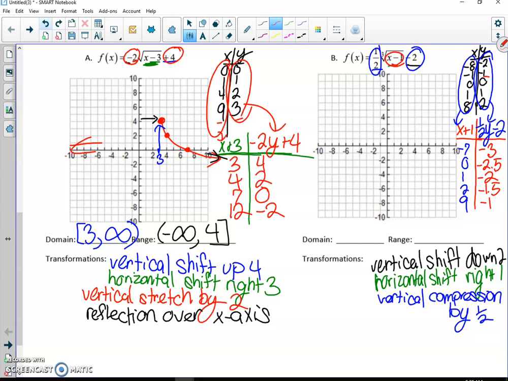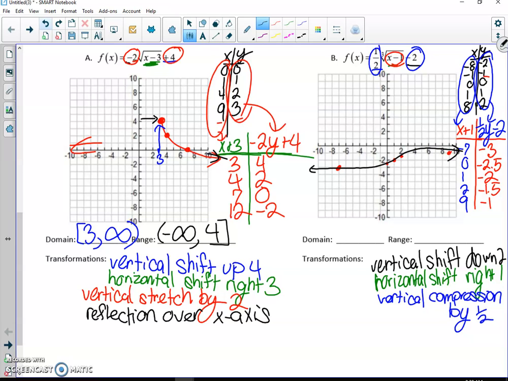Okay, and then we just plot it. So -7, -3 is here, 0, -2.5, 1, -2, 2, negative 1.5. So these are closer together because it's been shrunk, right? And then 9, negative 1. Okay, and then the way this graph looks, remember, it kind of does this swoop thing here. I didn't actually go through the point, but just pretend like I went through the point. All right, so that's that.